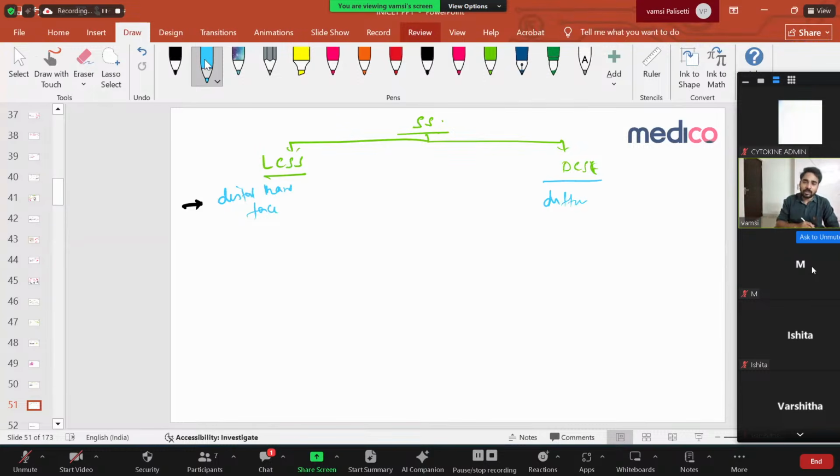In limited cutaneous, Raynaud's phenomenon is present, and after so many years you'll have skin manifestations. But in diffuse, Raynaud's phenomenon and skin manifestations come almost simultaneously. Very important thing. Then in limited cutaneous, CREST is common.